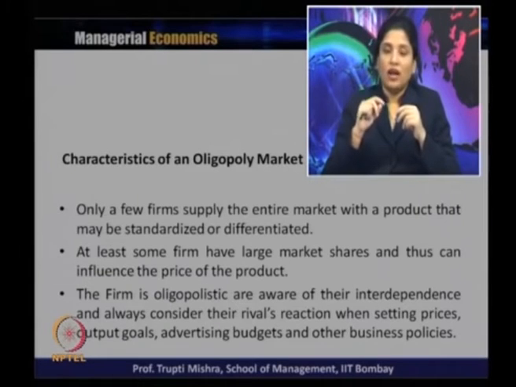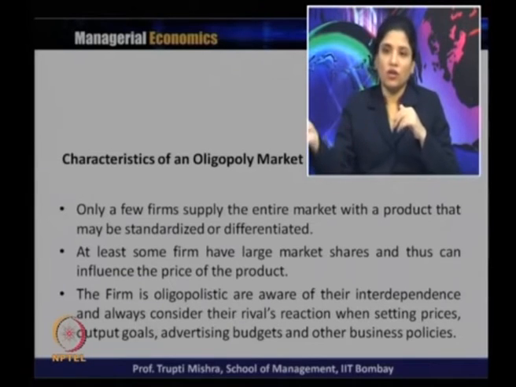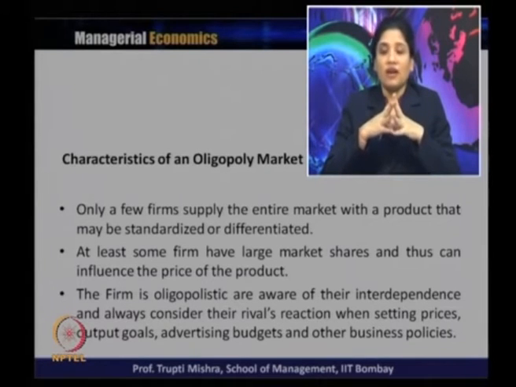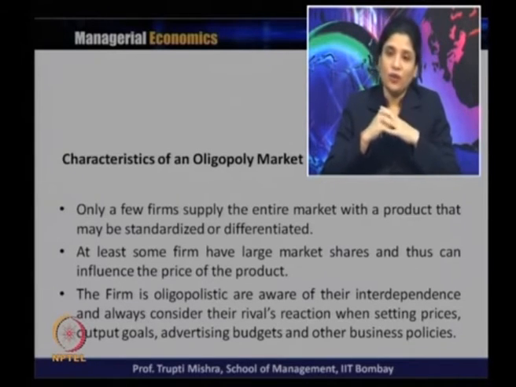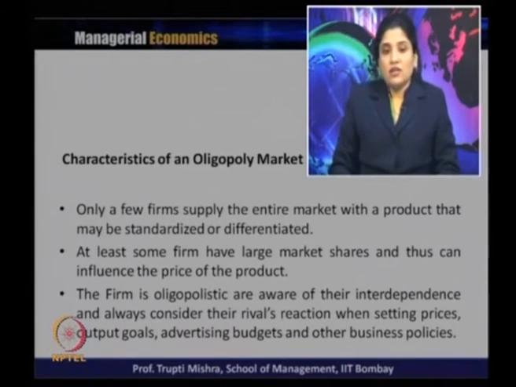The other way to analyze this is that even if there are a large number of firms, still there are few firms, 2 or 3 or 4, that generally supply the entire market, and the market share of the other firms is negligible or insignificant. At least some firms have a large market share and thus can influence the price of the product. So continuing with the first characteristic, those who have the largest market share can influence the price of the product.